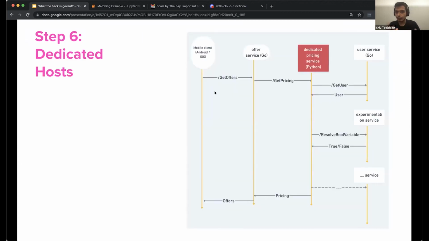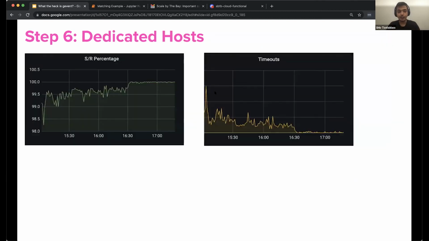And so the first thing we tried to do is move our endpoint to a dedicated set of pricing service hosts that would exclusively run offer service pricing requests. By moving this endpoint to these dedicated hosts, we were going to get dedicated Gunicorn processes that didn't need to contend anymore with CPU-heavy requests from other RPCs. And it didn't have to contend to be scheduled anymore. The results were exactly what we were hoping for. Our timeouts stopped immediately, our flickering stopped immediately, and our success rate went up from 2.5 nines to 4.5 nines. And this was exactly the silver bullet that we were hoping for all along.